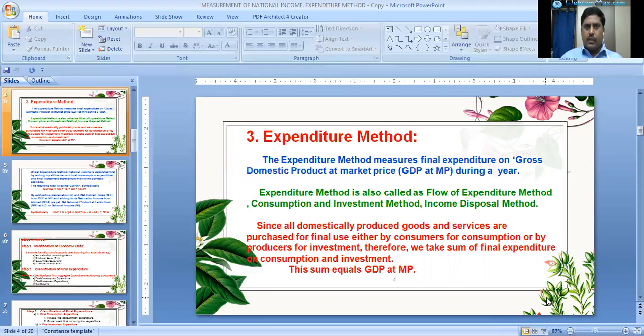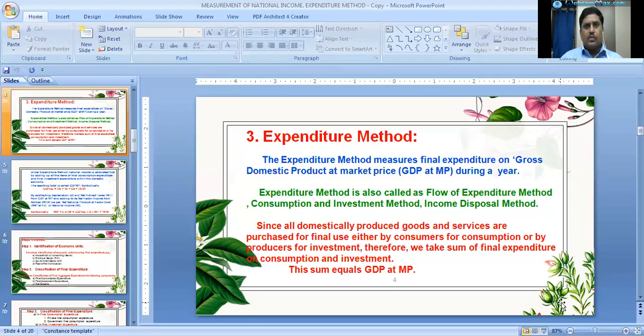Gross domestic product is the goods and services produced in the particular territory of the country. That means the expenditure method measures national income at the disposal stage, that is, the disposal of final goods.